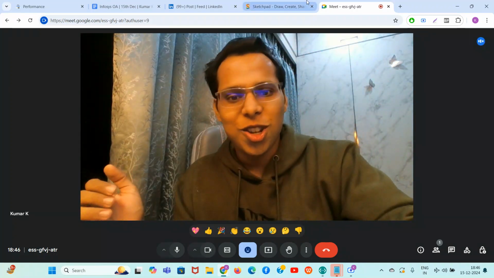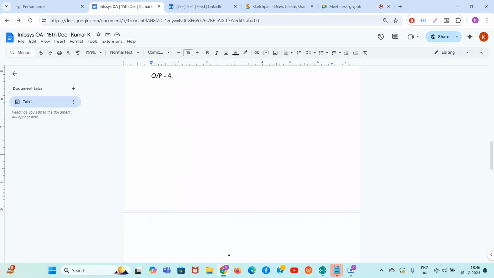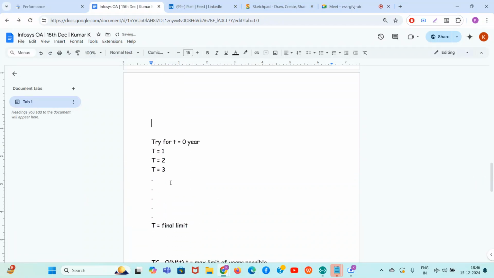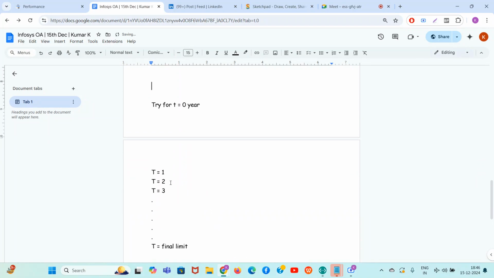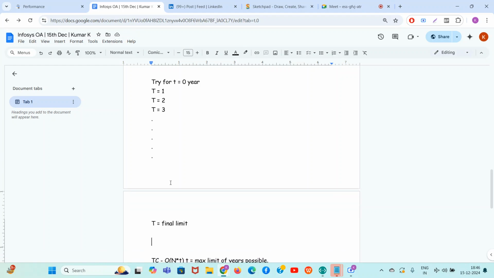Okay, so guys, this is the solution. I'm showing it to you. What you will do is you will first try for 0 year, then you will try for 1 year, 2 year, 3 year, okay, till the final limit. And the smallest t, guys, which succeeds, that's the final answer. So you'll just run a loop from 0 till the final limit.